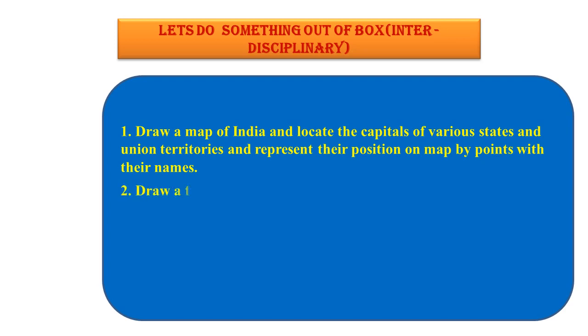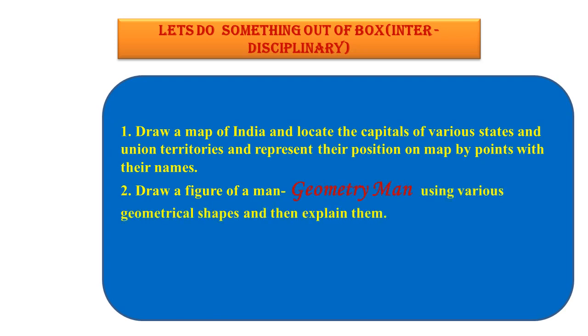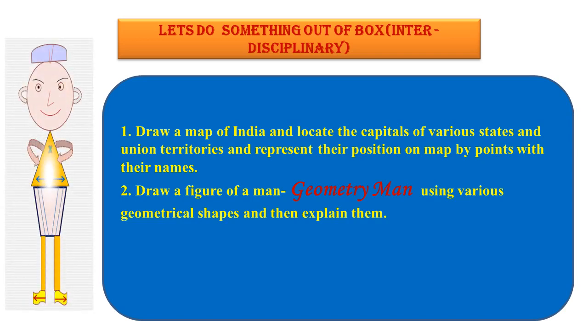Then the second activity which we can do is a very good one: draw a figure of a geometry man using various geometrical shapes. You can see on the left side a man shape is created by taking various geometrical shapes, some of which we have studied right now, and some we will discuss later on. This way we can make a geometry man, and by explaining the various shapes used in this, we can dwell upon the concepts of mathematics, a good combination of art and mathematics.